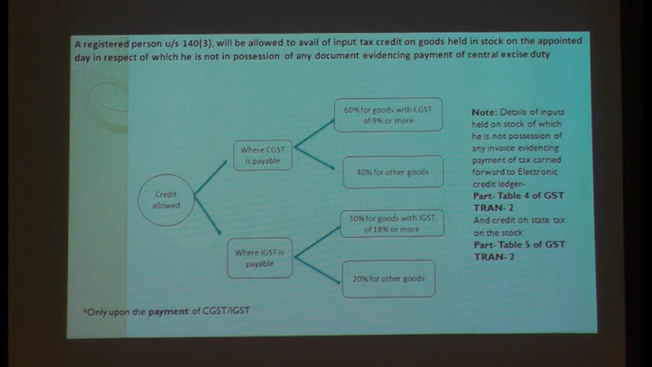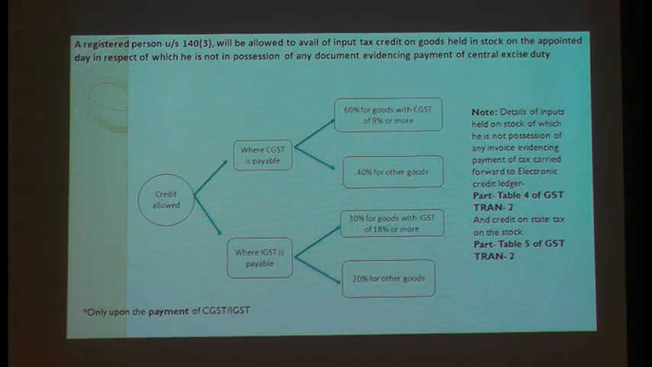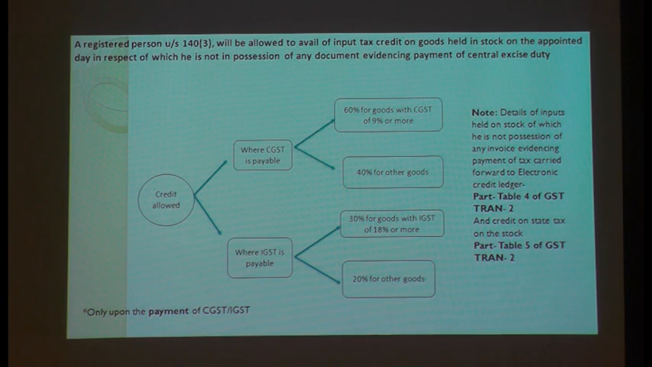The condition attached to this is two very horrible conditions. What is it? One is you have to make supplies within 6 months. Are you able to understand? As a trader, I am taking the stock on this, and I am planning to take excise duty credit also.